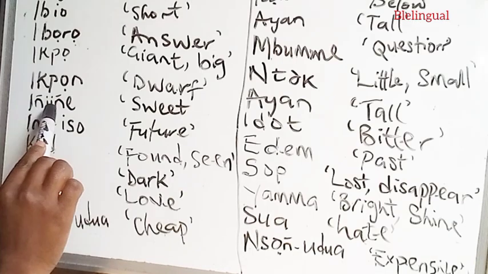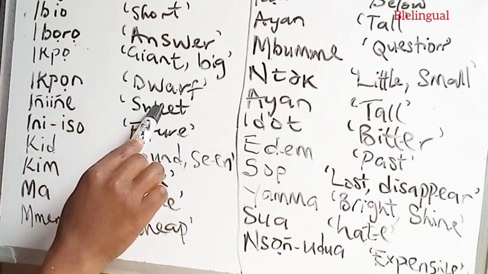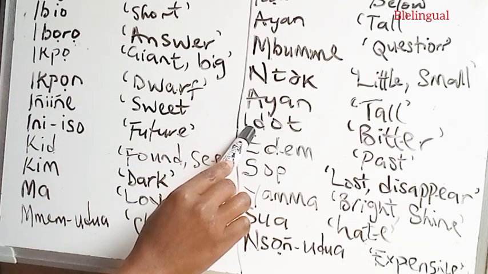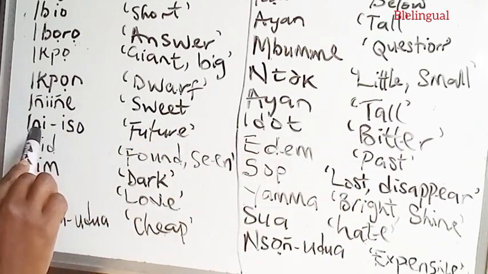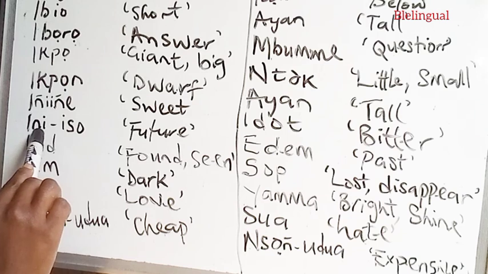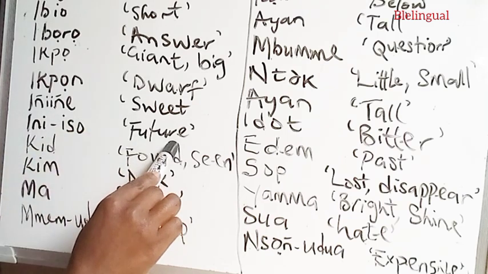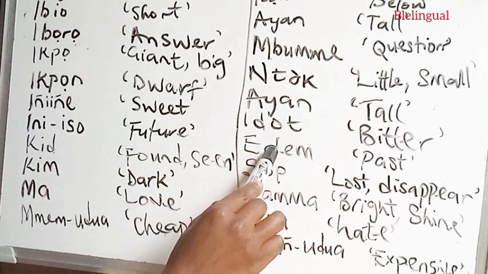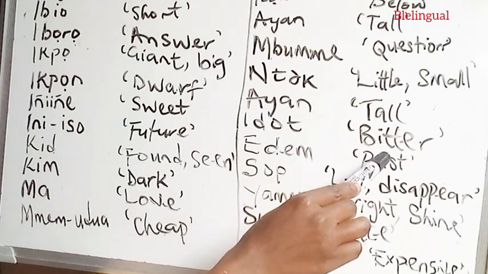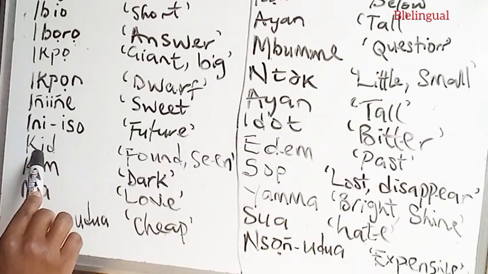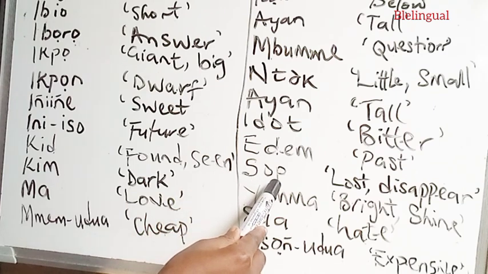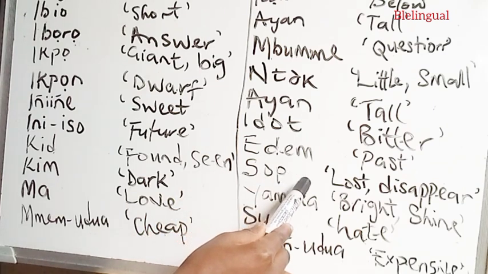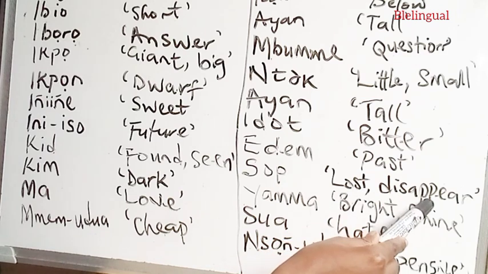We have the word inange, to mean sweet. And the opposite as idod, to mean bitter. We have the word iniso, to mean future. And the opposite as edem, to mean past. We have the word kat, to mean found or seen. And the opposite as soap, to mean lost or disappear.